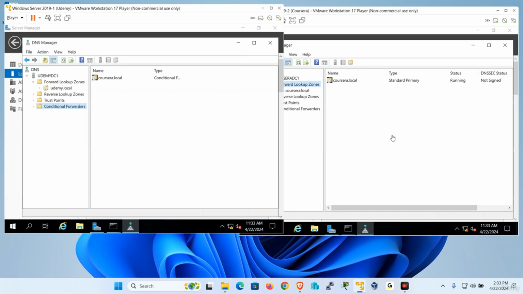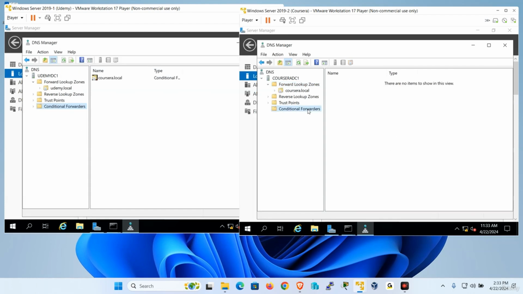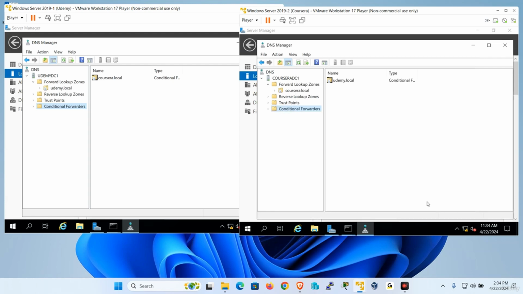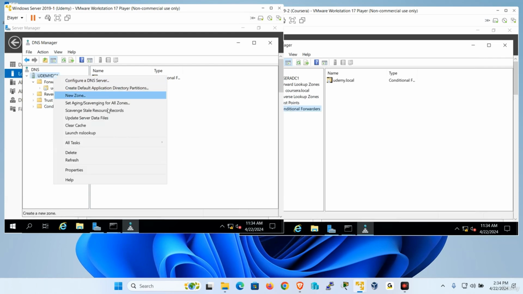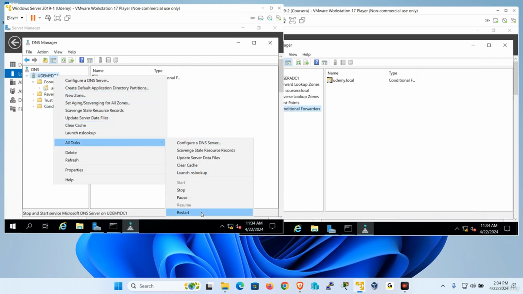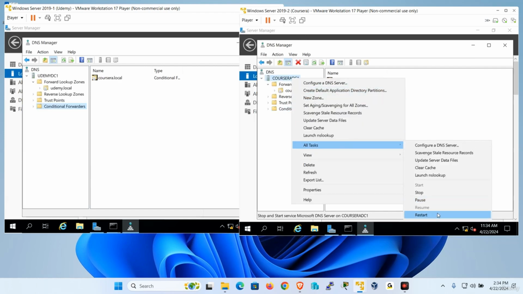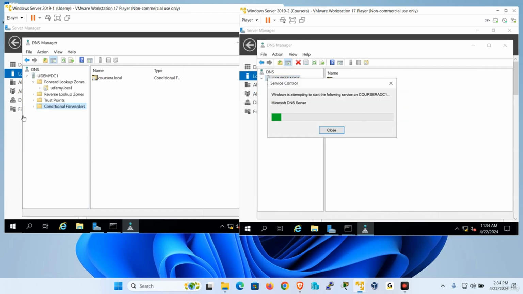Then OK. And if I come down to Coursera, I need to create a forwarder to forward it to Udemy. So a new conditional forwarder, and I'm going to put Udemy.local, and the IP address is 100.1. And there you go. Then I'm going to click OK. Now, if I restart the service over here, all tasks and restart, and same thing on this side, all tasks and restart.